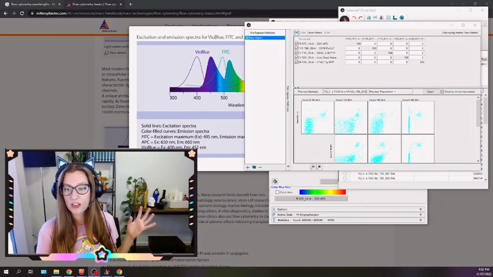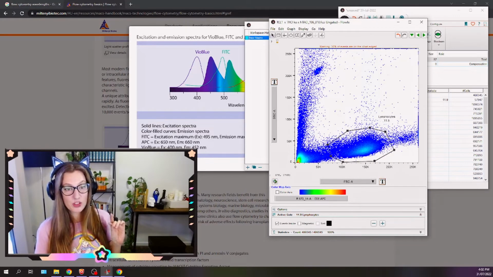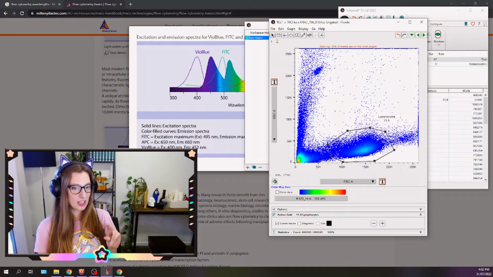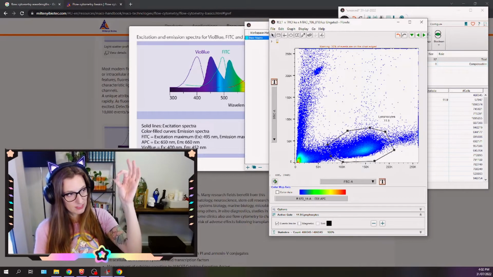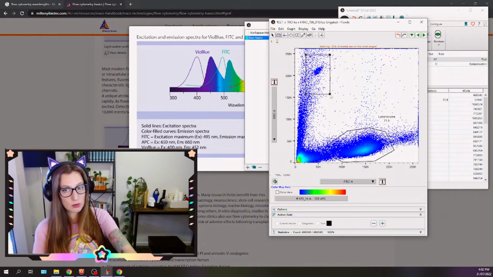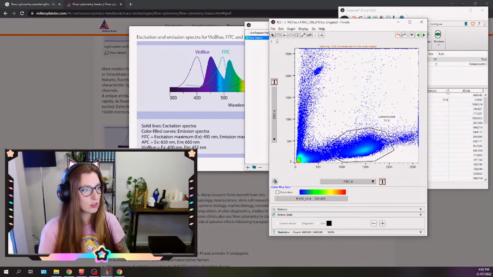What are the cells on the left going up the y-axis? Oh, you mean these ones here? That's a whole bunch of crap, and it's also doublets. So two cells that passed through that the machine thought was one. And these are beads. This little blob here, these are our beads. We use these to quantify how many cells we have. I'll get to those. First, we're going to do compensation.